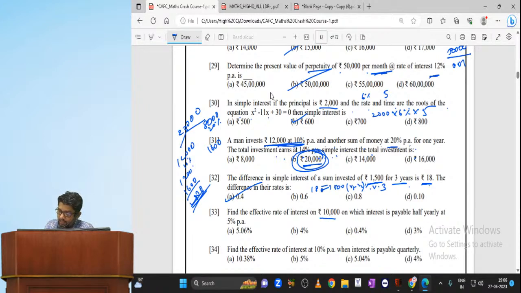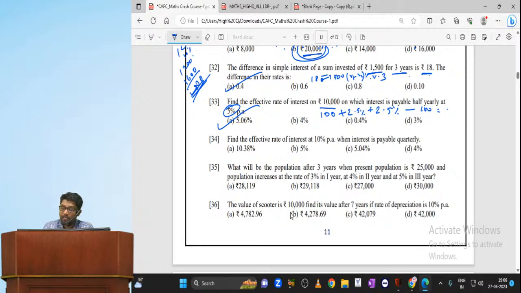Find the effective rate of interest for 10,000 interest payable half yearly, 5%. That means what you'll do? Sir, 100 plus 2.5% plus 2.5% minus 100. Tell me what you are going to get, my dear. 5 point?